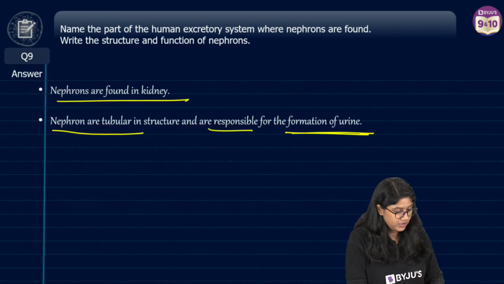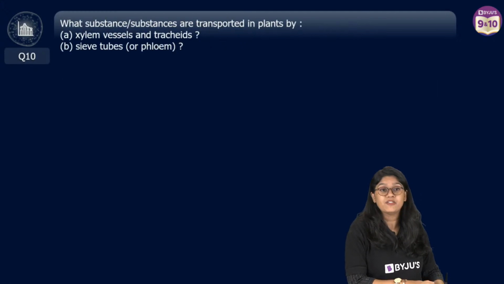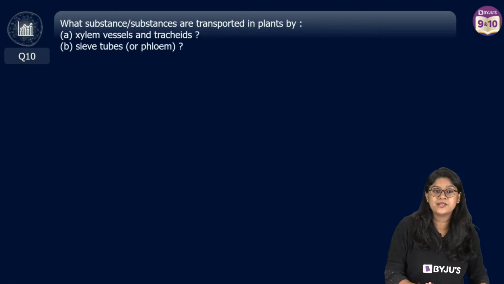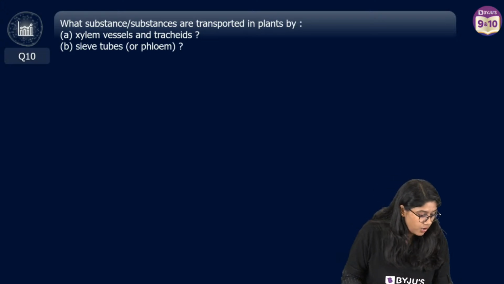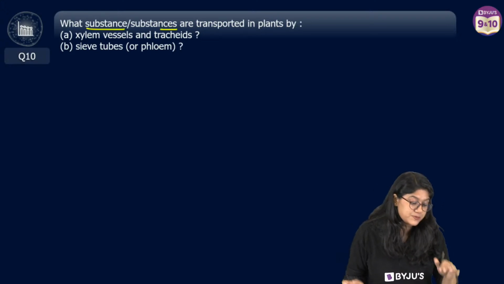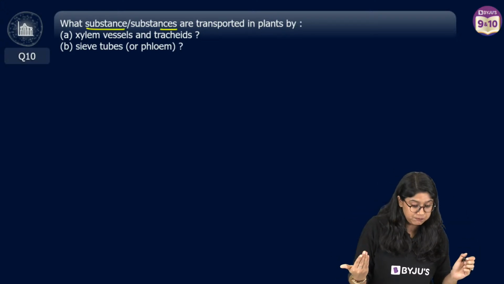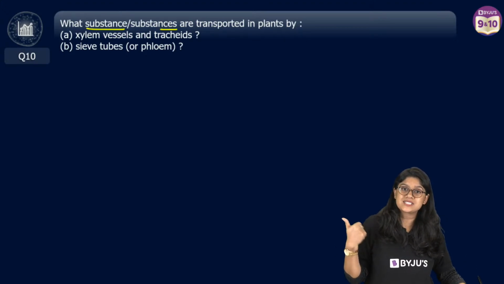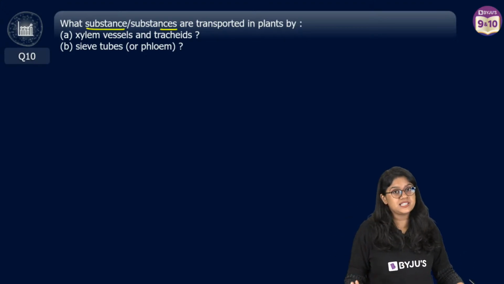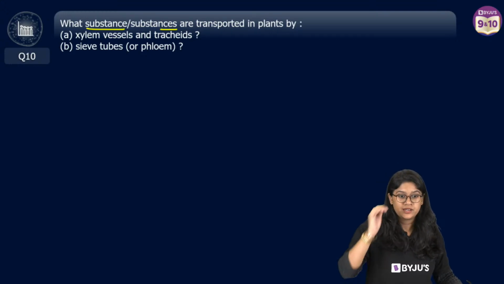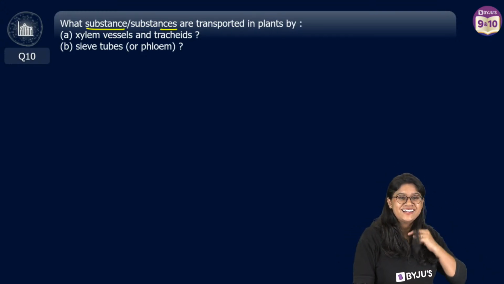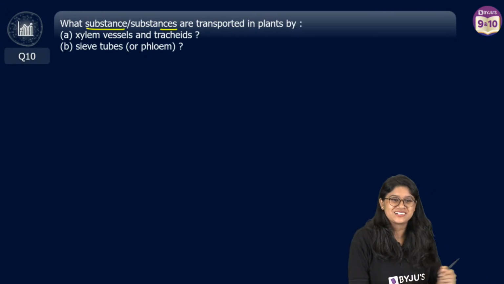Okay, question number 10, everyone. We have the xylem elements over here. What substance or substances are transported in plants by xylem vessels and tracheids and by sieve tubes or phloem? Quickly, everyone.